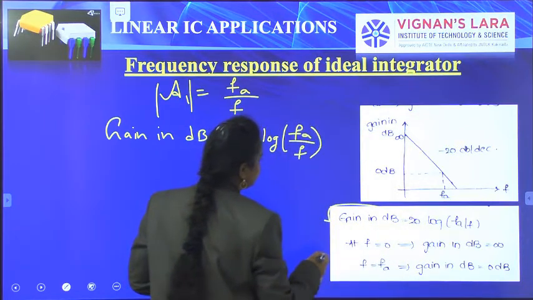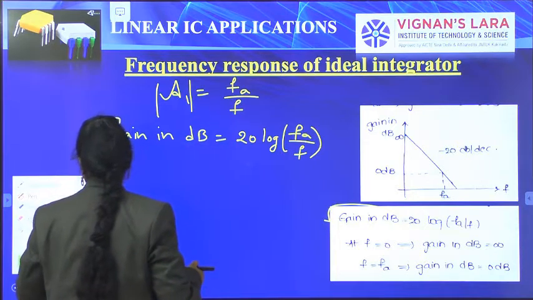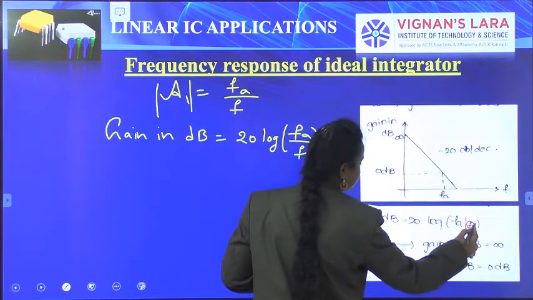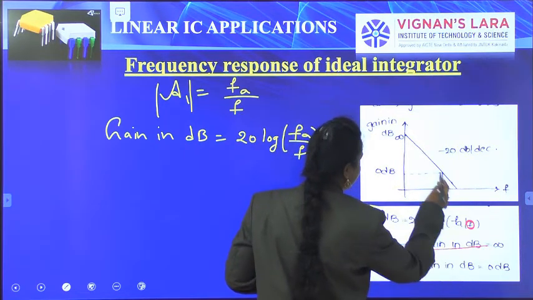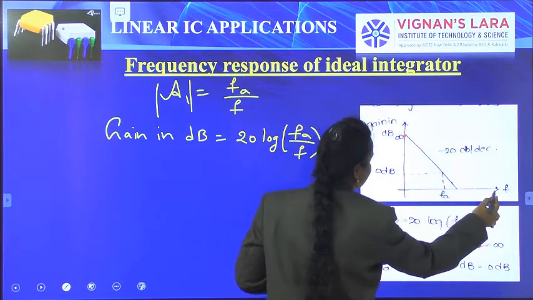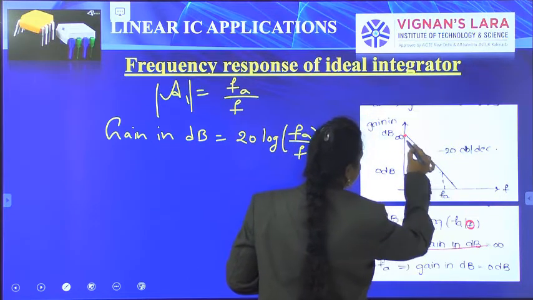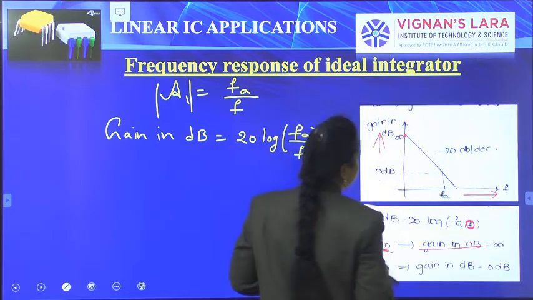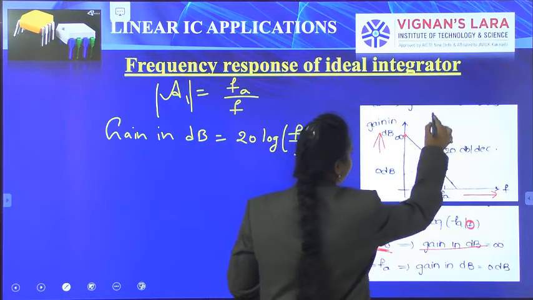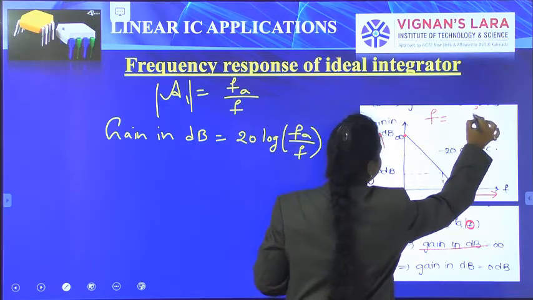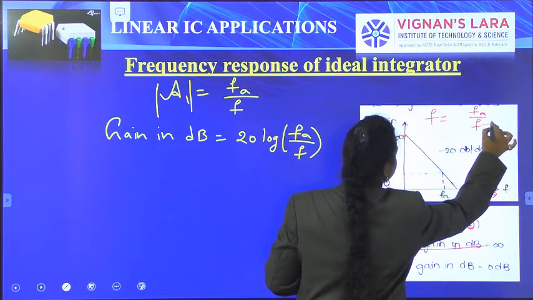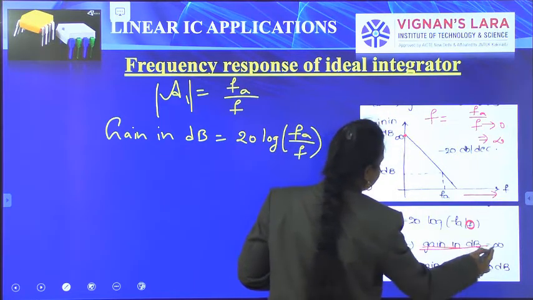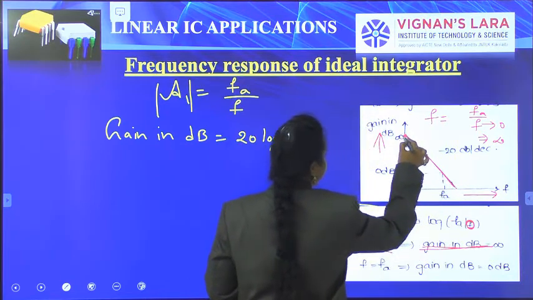Consider if F is equal to 0. If F is equal to 0, then the gain in dB is infinite. Gain in dB is on the y-axis and frequency F is on the x-axis. If F is equal to 0, in the term Fa by F, the gain becomes infinity.